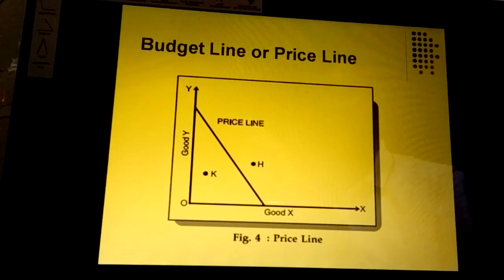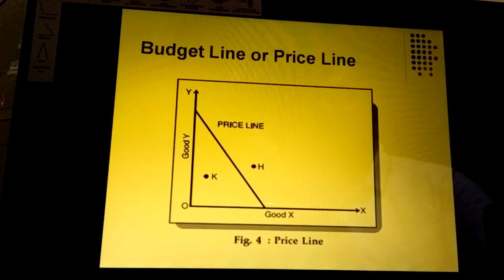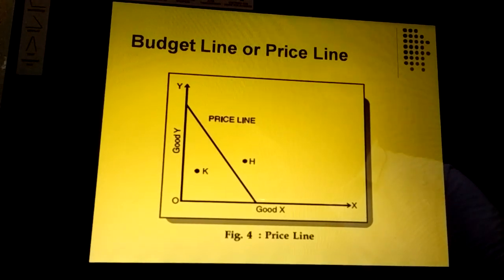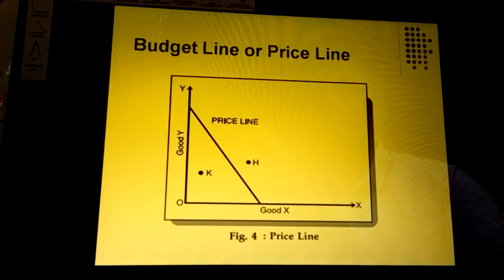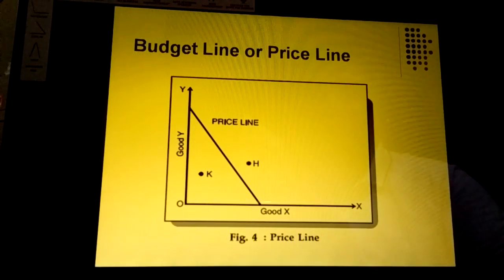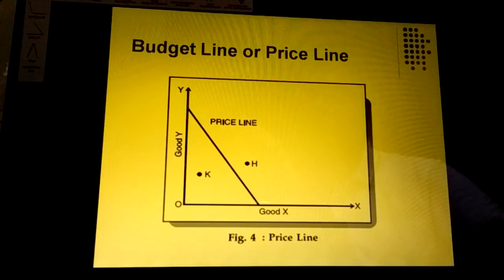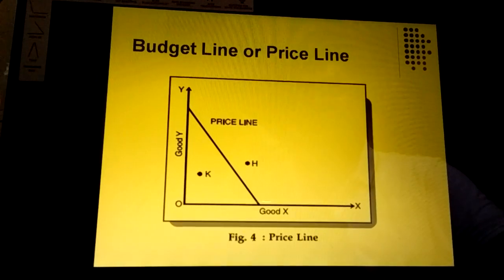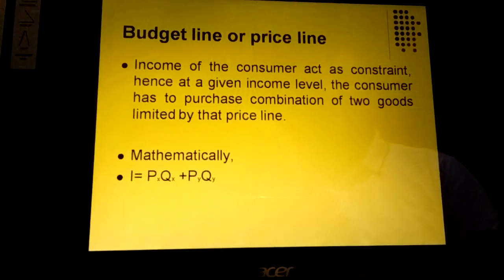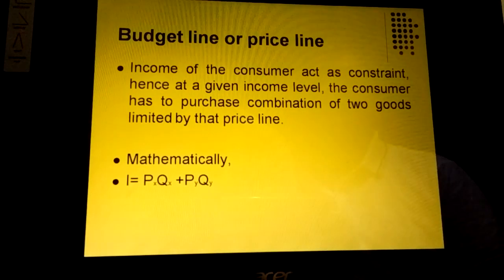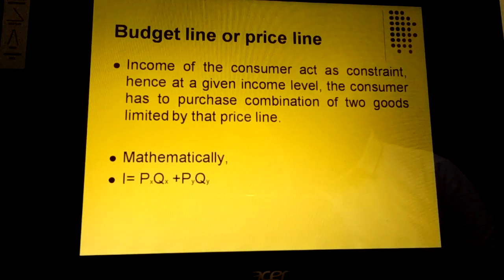The budget line is the price line and the indifference curve will be represented here, and the point where the indifference curve touches it, that is the tangent, will be known as the consumer's equilibrium. Suppose it is meeting at a point close to H, so that will be the consumer's equilibrium, which has not been represented here actually. And now the price line has been represented mathematically, and it is all about the definition of the price line, which says the consumer's income is constant.